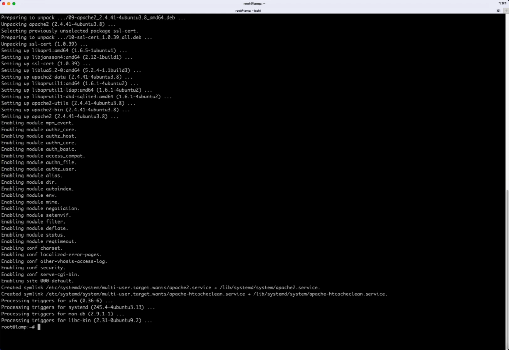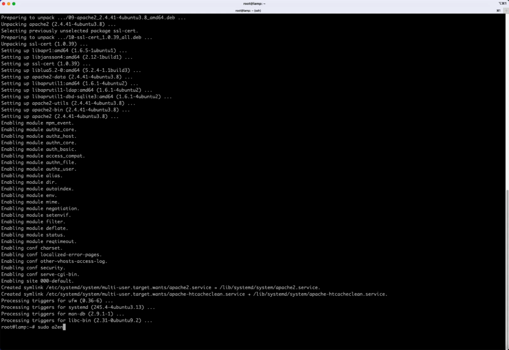Now there's a few modules that ProcessWire uses that we need to install for Apache. And of course, we need the rewrite module so that URL rewrites work. But we also want to install the headers module and the expires module because the ProCache module for ProcessWire takes advantage of that. So let's install those.